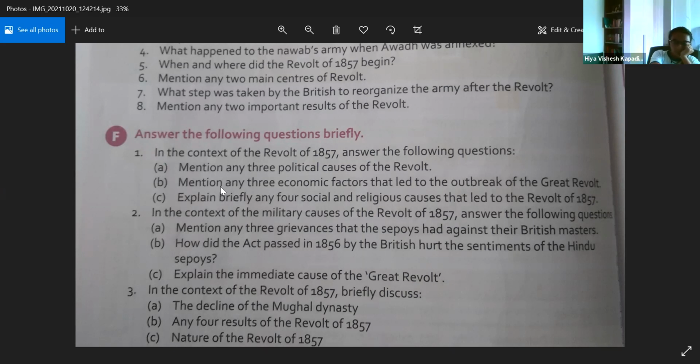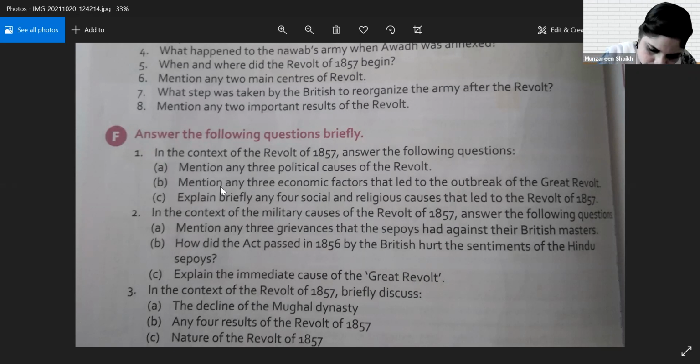Any three economic factors that led to the outbreak of the Great Revolt? They would discriminate between the Indians and the British. They would underpay the Indian soldiers. Right. Then, ma'am, they mainly underpaid them, and there was a land revenue system.